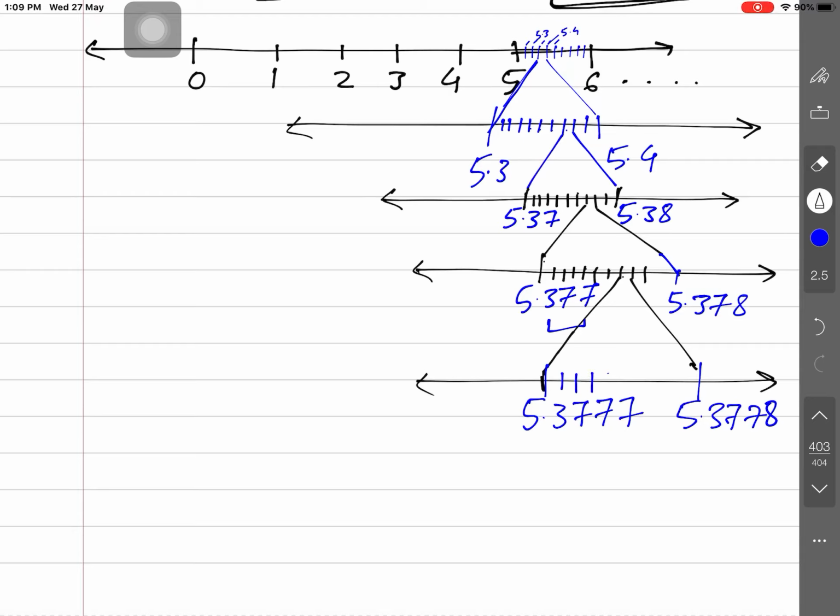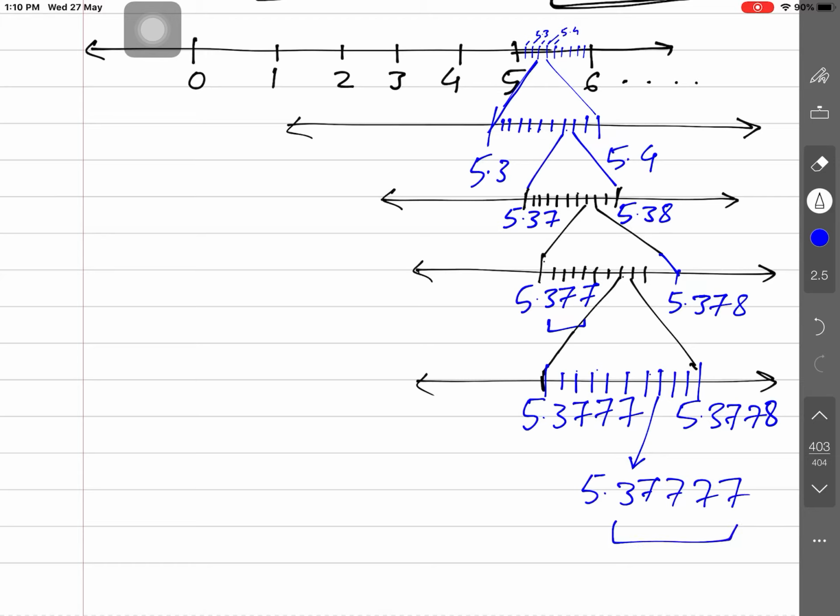1 2 3 4 5 6 7 8 9, 10 equal parts are again divided. So what shall it be? This is 5.3771, 2, 3, 4, 5, 6, 7. This is 7. So what is this representation? 5.3777 and again 7.